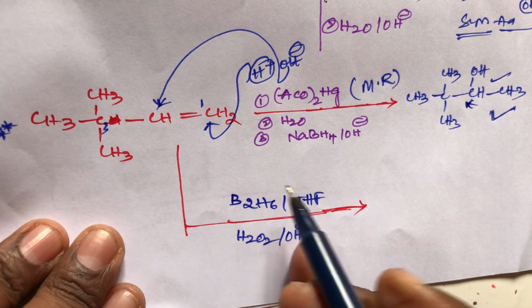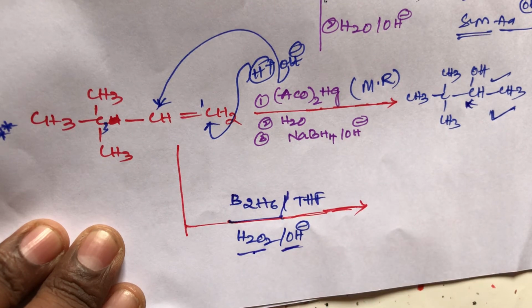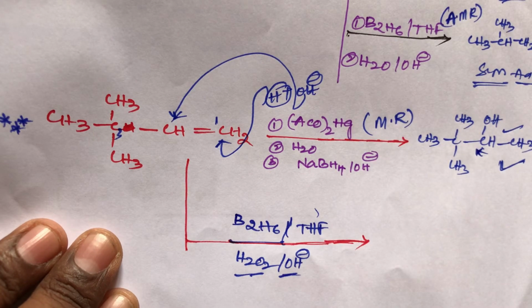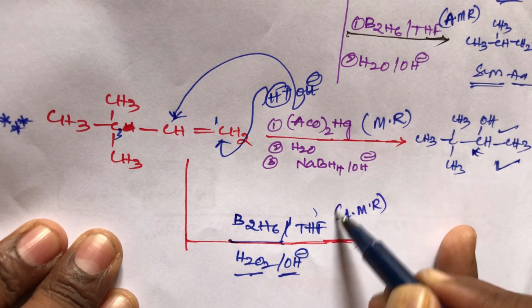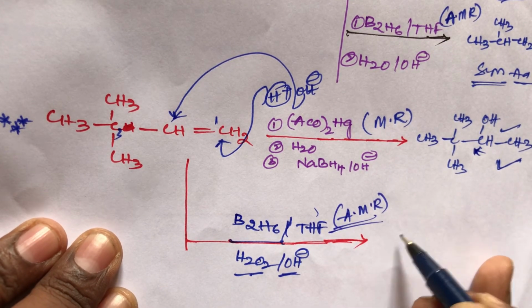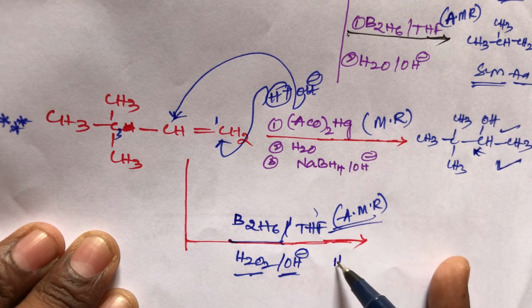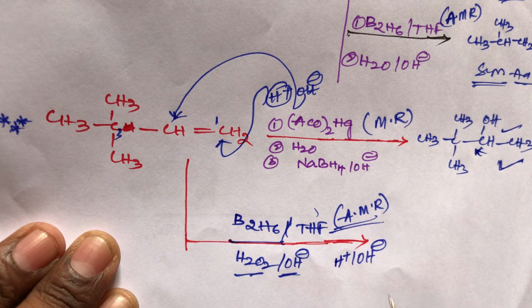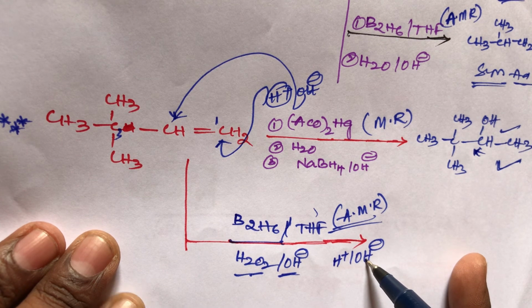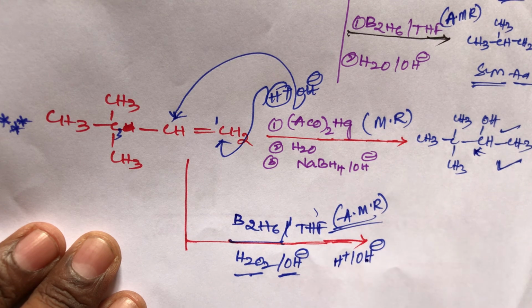3,3-dimethyl-1-butene reacts with diborane B2H6 in the presence of tetrahydrofuran, then H2O2 in the presence of OH minus. These reagents belong to hydroboration oxidation. It follows the anti-Markovnikov rule. So what is the final product, student? According to the anti-Markovnikov rule, H plus and OH minus attack such that OH minus attacks the carbon which contains more hydrogens.